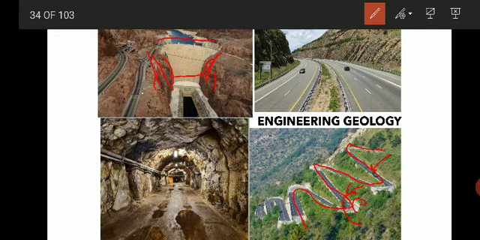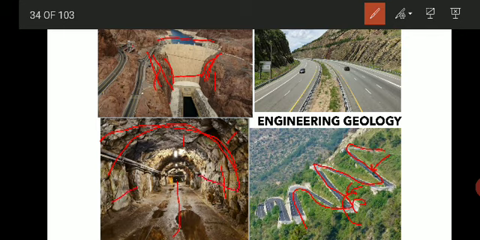Then in the case of a tunnel, also the same thing. A tunnel is an underground passage or route. Without disturbing the top layer, we go for the construction of the tunnel, right? So how these top rocks are is very important. If they are highly jointed, as you can see here, there are different bedding planes, the rock is not the same everywhere.